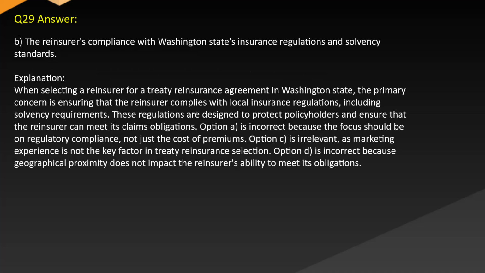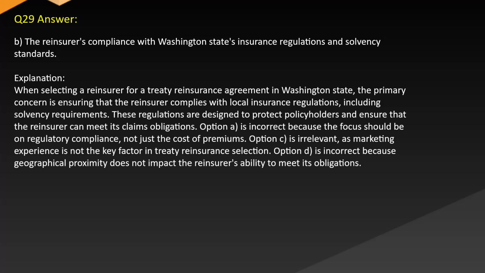Answer: B. The reinsurer's compliance with Washington state's insurance regulations and solvency standards. Explanation: when selecting a reinsurer for a treaty reinsurance agreement in Washington state, the primary concern is ensuring that the reinsurer complies with local insurance regulations, including solvency requirements. These regulations are designed to protect policyholders and ensure that the reinsurer can meet its claims obligations.